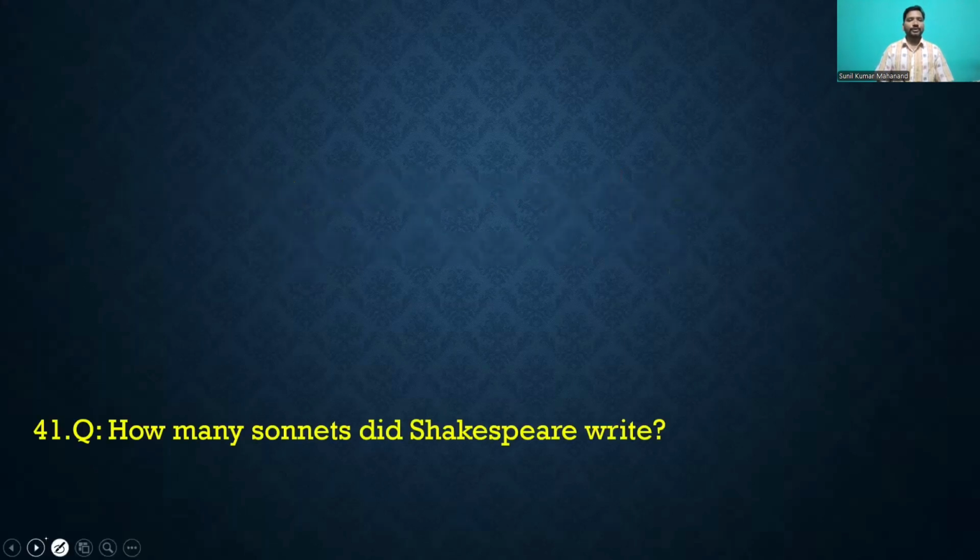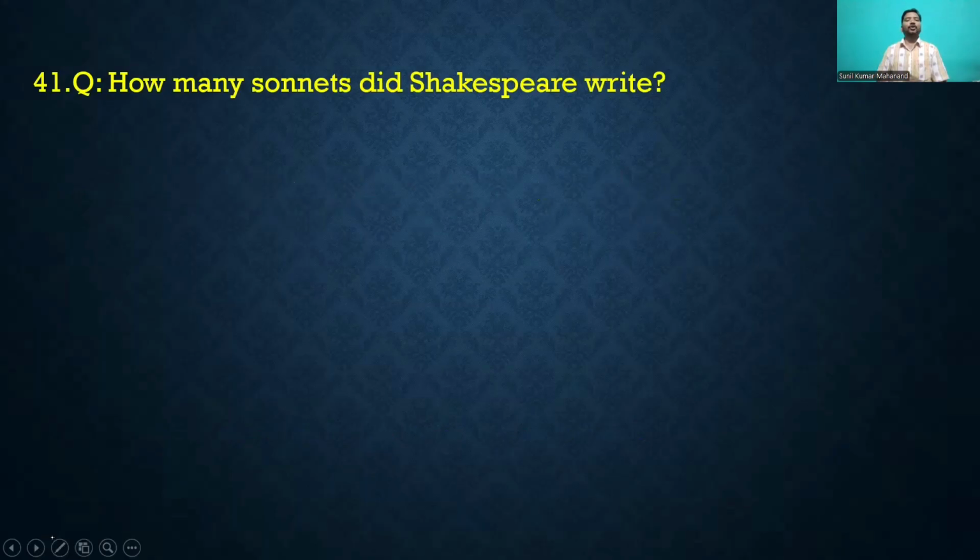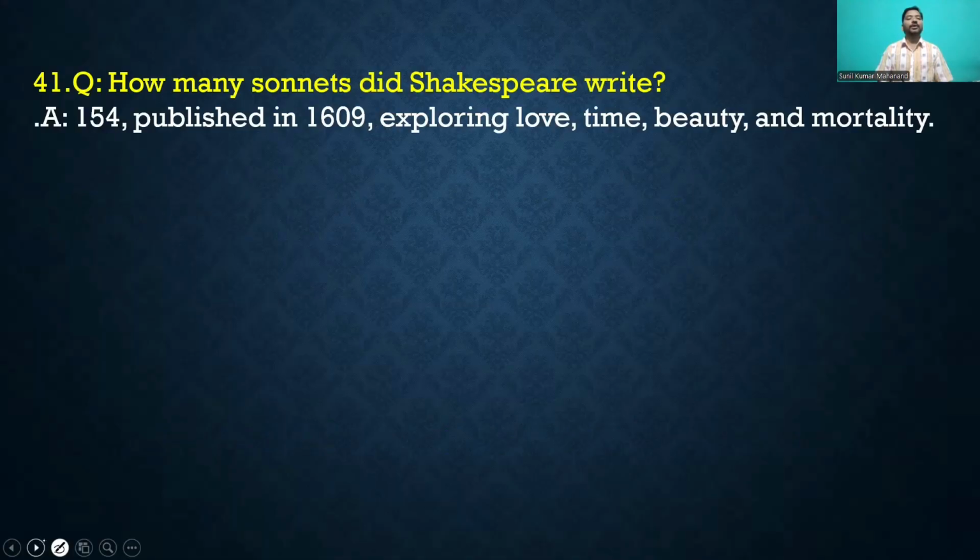Right? Your first question, you can see that how many sonnets did Shakespeare write? So you can say that 154, published in 1609, exploring love, time, beauty, and morality.